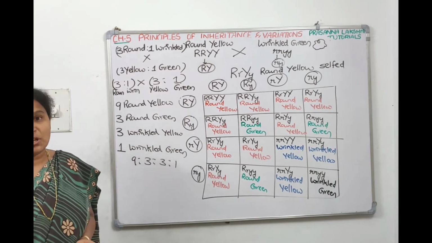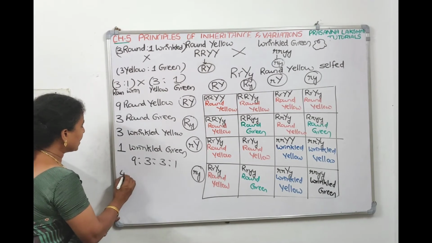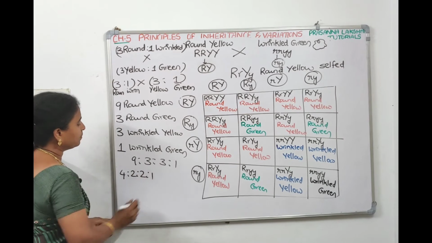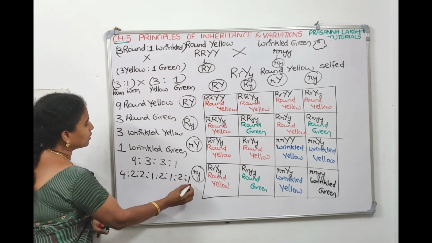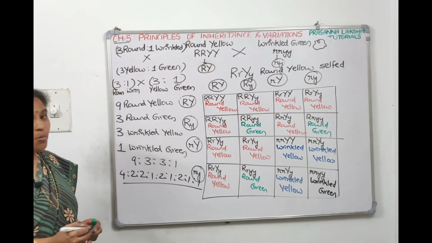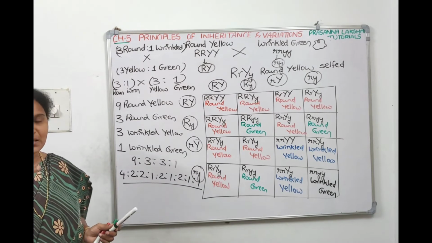If they ask you the genotypic ratio, you have to split the 9 as 4:2, 2:2, 2:1. Split the 3 as 2:1. Split the other 3 as 2:1. Split the 1 as 1. How many types of phenotypes did you get? 4 types: 9, 3, 3, 1.